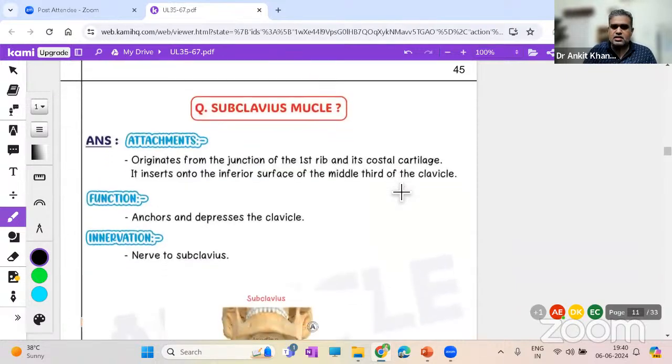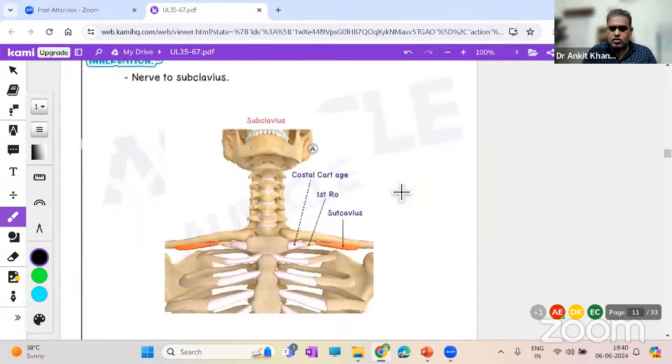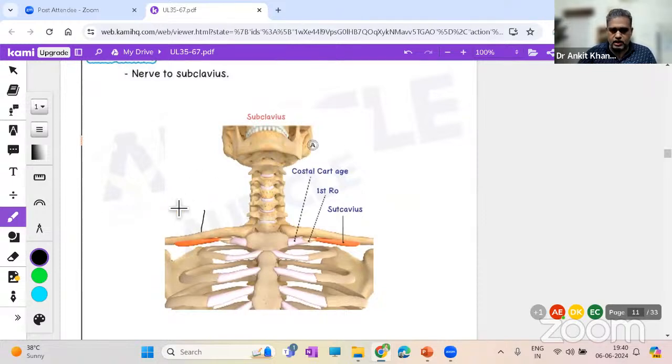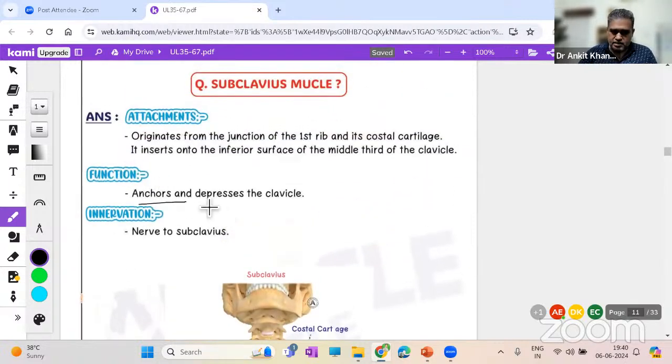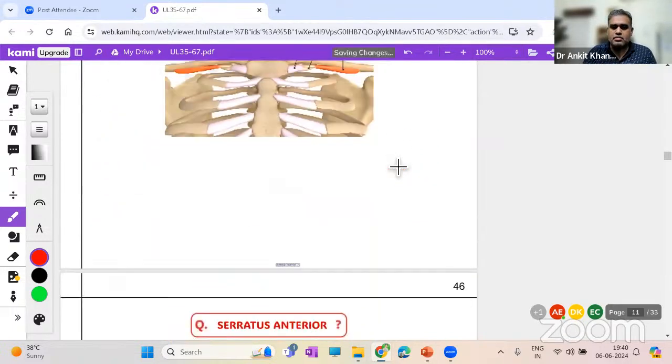Let us see. And the muscle subclavius, as we just said, is present just below the clavicle. So this is the clavicle bone over here. Below the clavicle, this is subclavius. Functionally not very important over here. You might just write that it anchors and depresses the clavicle. It won't be wrong. Attachment: origin from below, the first rib, and it inserts into the inferior surface of the middle part of the clavicle. Here we had the subclavian groove, which helps in identifying the side of the clavicle, like the subclavius muscle over here.